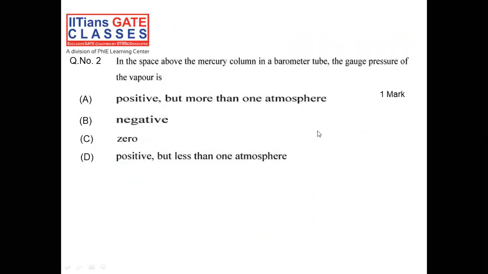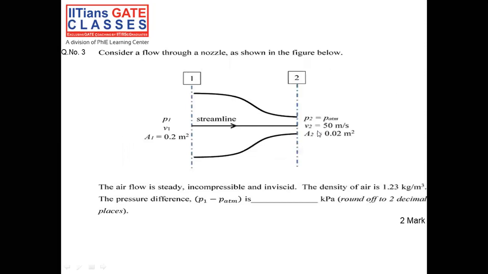Now, let me go through question number 3. In this particular question, the airflow is steady, incompressible, and inviscid. That is the assumption for the Bernoulli equation, so we can apply the Bernoulli equation here also. The density of air is given. Now we need to find out the pressure difference between point number 1 and point number 2, where point number 2 is atmospheric pressure. So first of all we need to apply the continuity equation to get the velocity relation: A1 V1 equal to A2 V2. So 0.2 into V1 equal to 0.02 into V2.